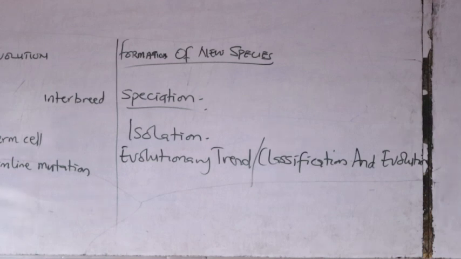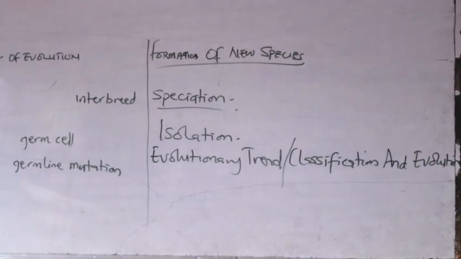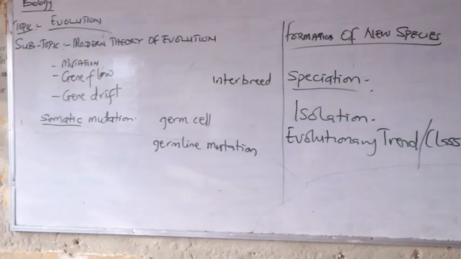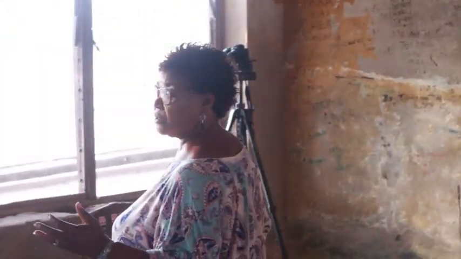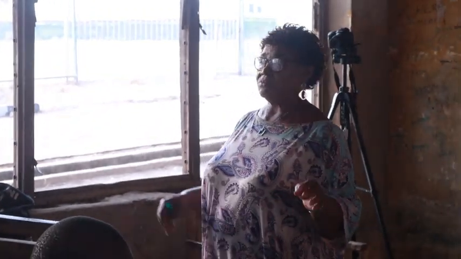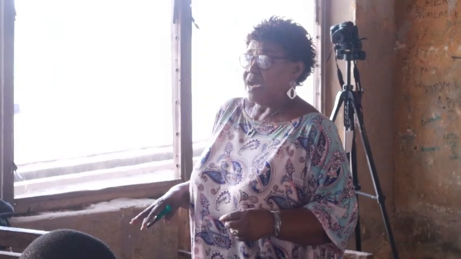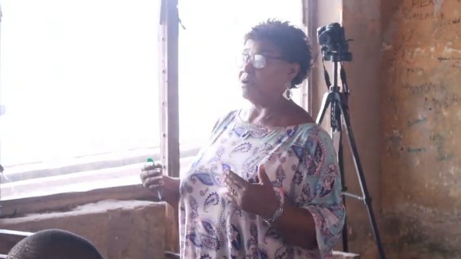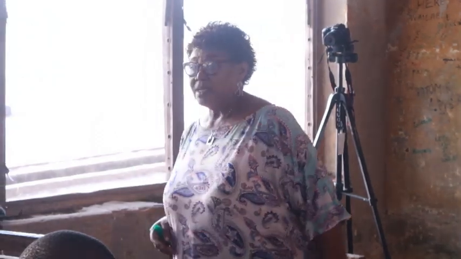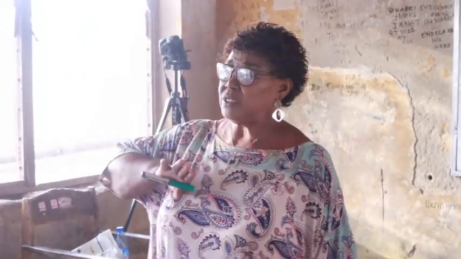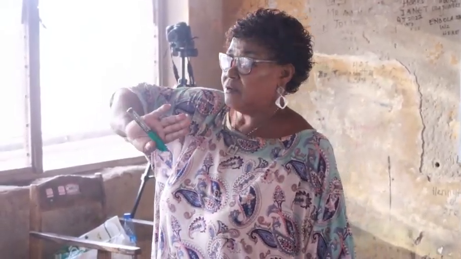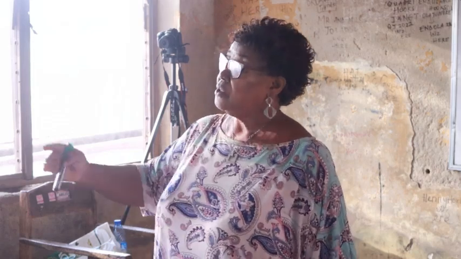And when we talk about evolutionary trend, we know that most organisms, apart from where we said that non-living things or molecules came together to form simple organisms, and simple organisms after so many years evolved to form complex forms. The trend is from the simple to the complex, it could be both plants and animals.